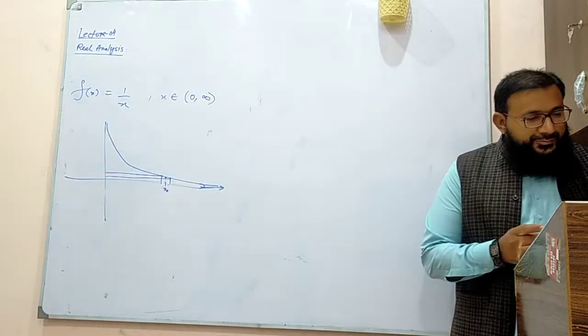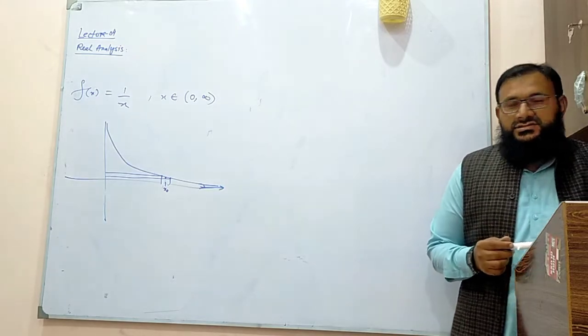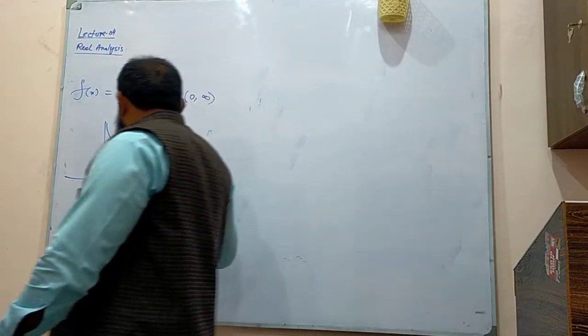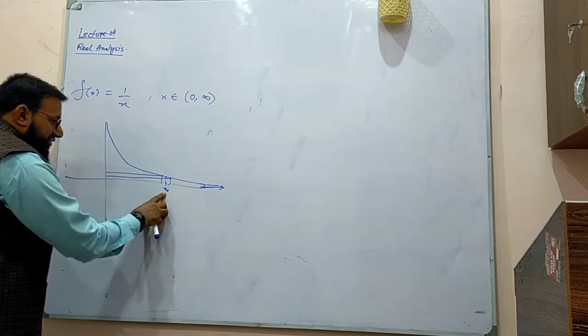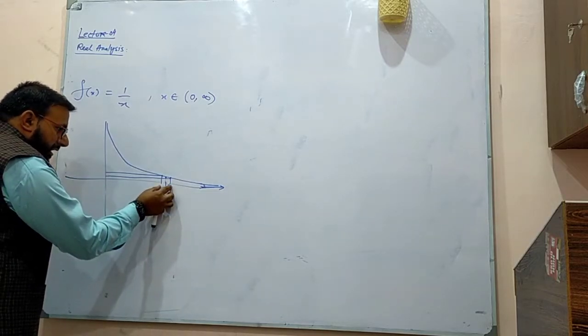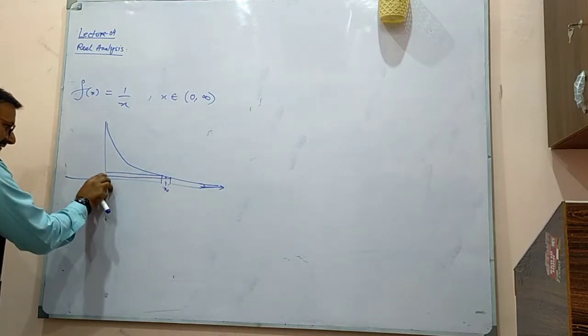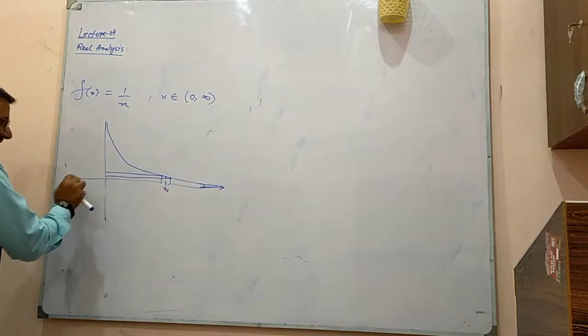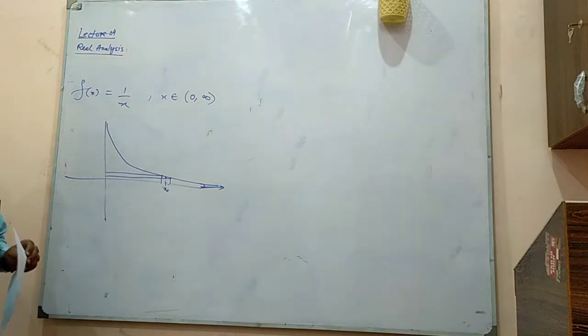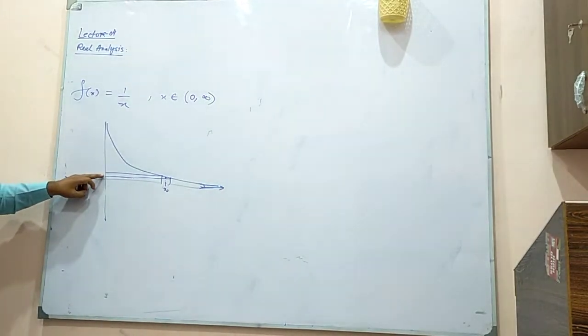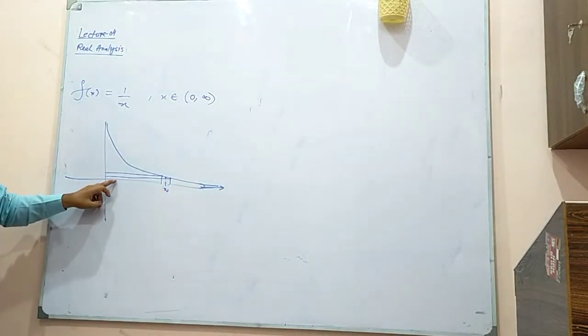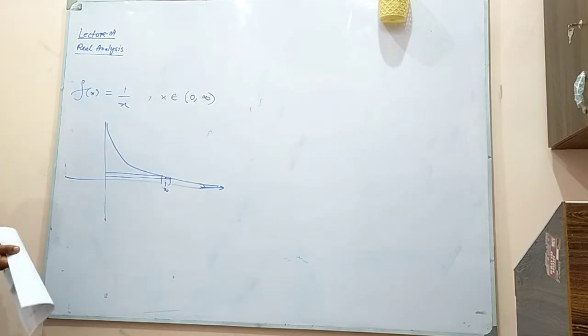What is the problem here? Around x naught you have a ball of radius delta, and around f of x naught you have a ball of radius epsilon. Now take x naught at this point.